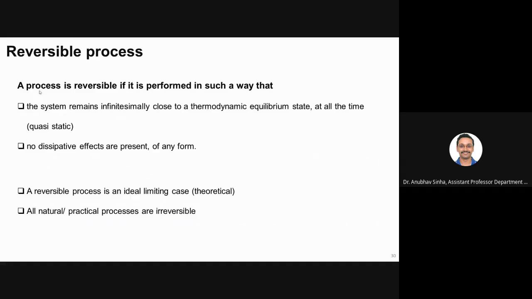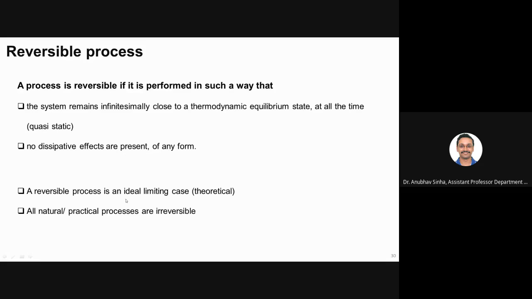Yes, this slide we discussed yesterday. Anyway, I'll just go through it quickly. A process is called reversible if it is performed in such a way that the system is always very close to equilibrium state, at all times. So basically, we are talking about a quasi-static process plus no dissipative effects in any form. Then it will be classified as reversible.